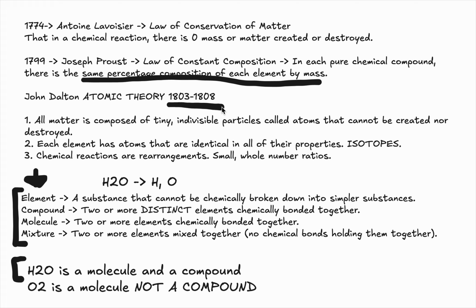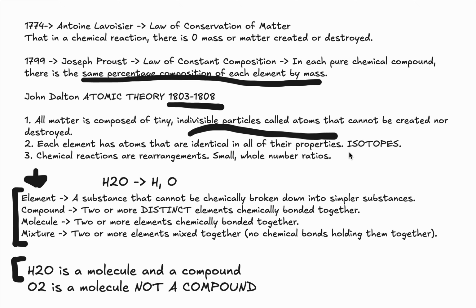All right, so his theory proposes three main points. The first one is that all matter is composed of tiny indivisible particles called atoms that cannot be created or destroyed. So this is true so far as we know, right? And his second proposition states that each element has atoms that are identical in all of their properties. This is actually something that has been proven false. So elements do not have atoms that are identical in all of their properties.